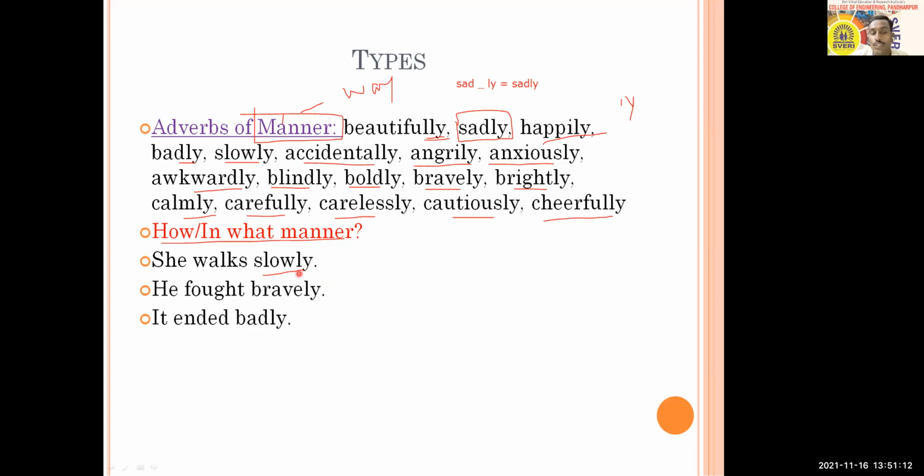Okay. And if you ask the question, how does she walk? Slowly. But in what manner does she walk? Slowly. So slowly is an adverb of manner. He fought bravely. So brave is an adjective, and bravely becomes an adverb of manner. Okay. And the next is, it ended badly. Same thing I have told you, like sad. Bad is an adjective. If you add ly, then it becomes an adverb. So if you ask, how did it end? It ended badly. All right.